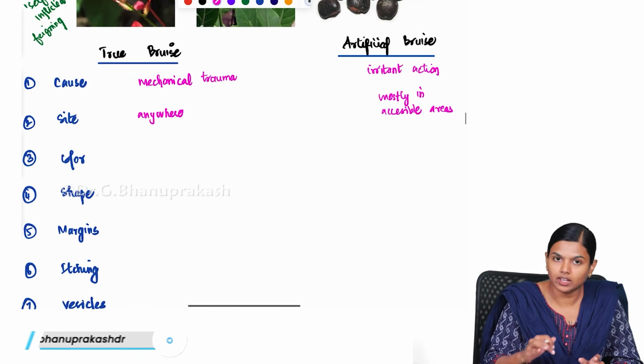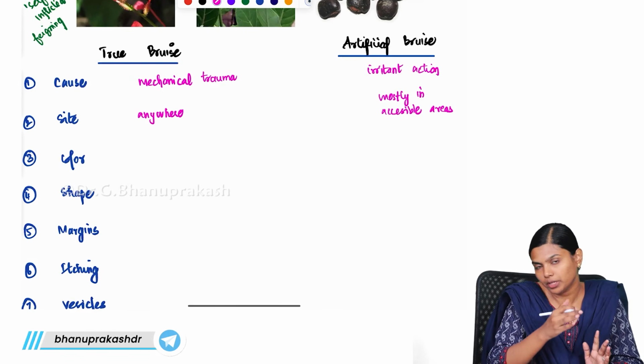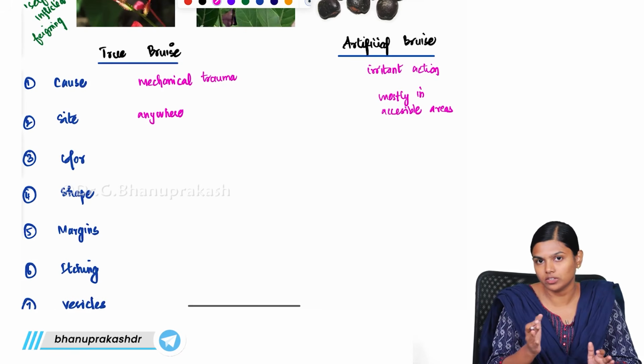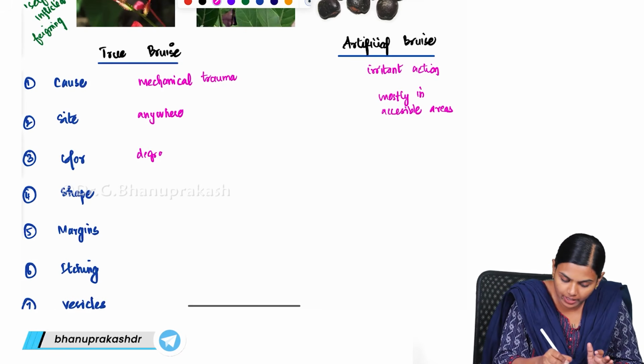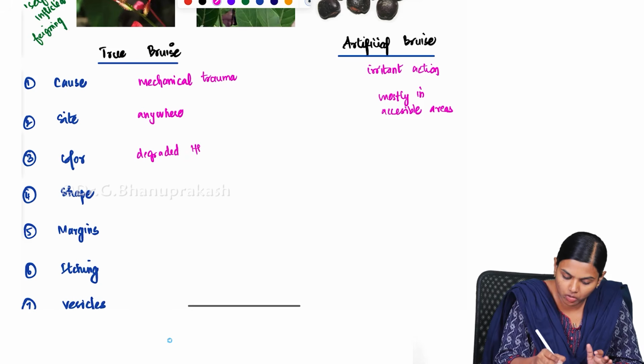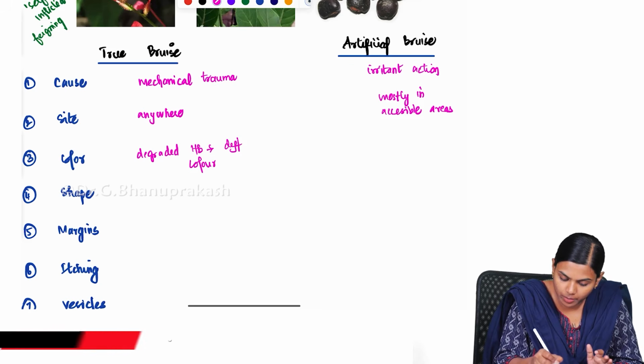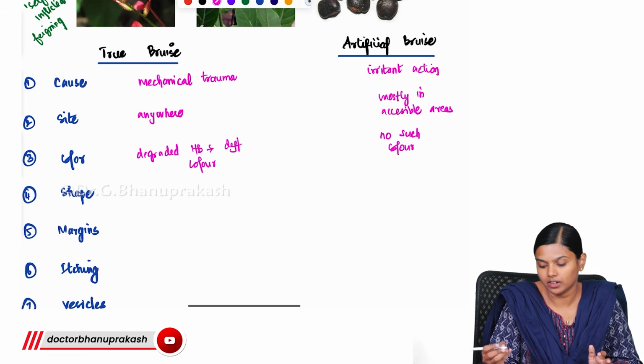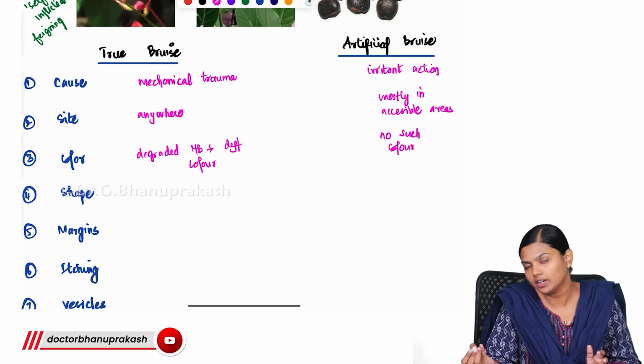And next to that, the color. I told you that because of degradation of the hemoglobin, you will see all sorts of colors. This degraded hemoglobin will lead to different colors, but here there is no such color change because there is no hemoglobin extravasated. So there will not be any degradation of hemoglobin.